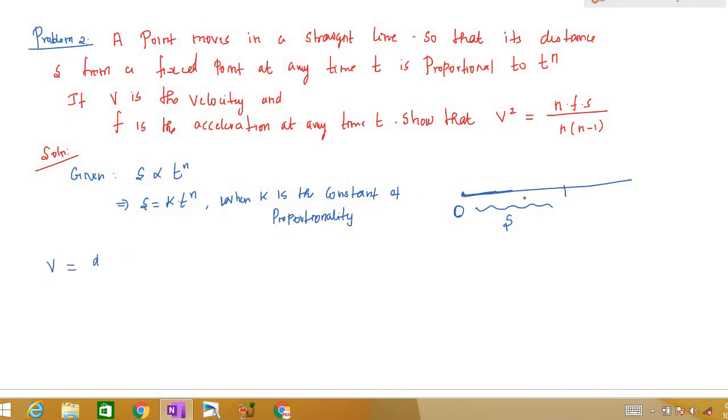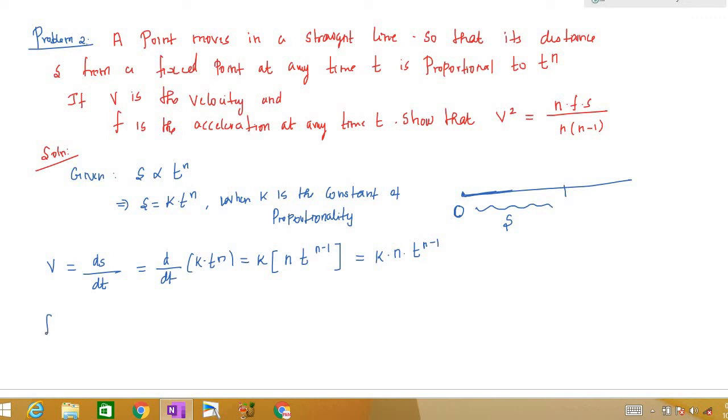So velocity is nothing but the rate of change of displacement. Here this displacement is s, so the rate of change will be ds by dt. In the previous one we had dx, here we have ds. So we take d by dt of k into t power n. I can take k outside, and the derivative of t power n is n into t power n minus 1. Therefore k into n into t power n minus 1 is the velocity at any time t.